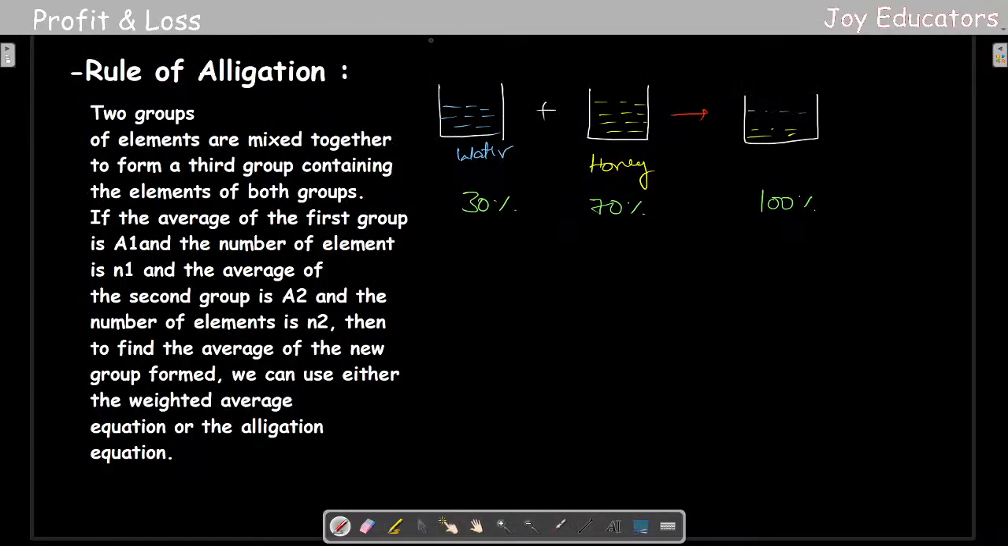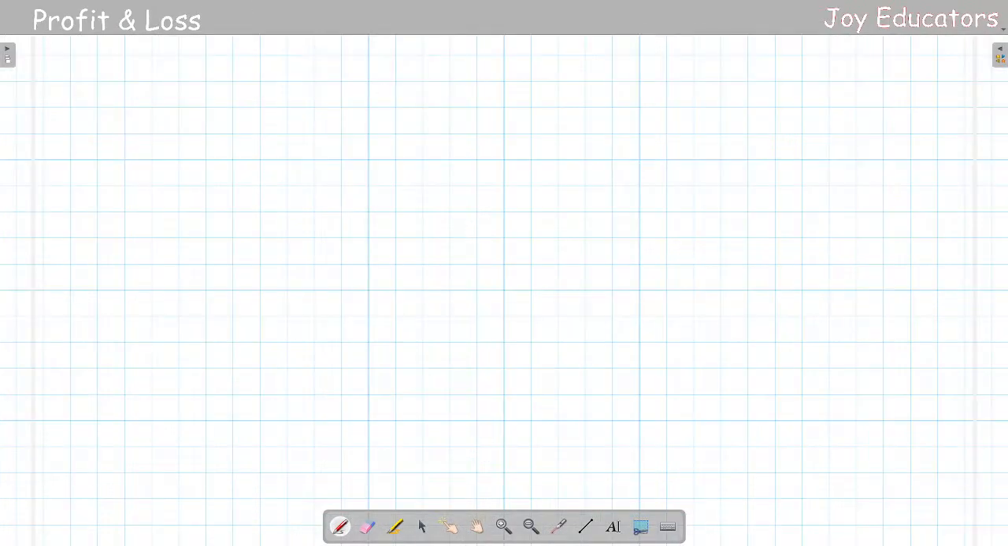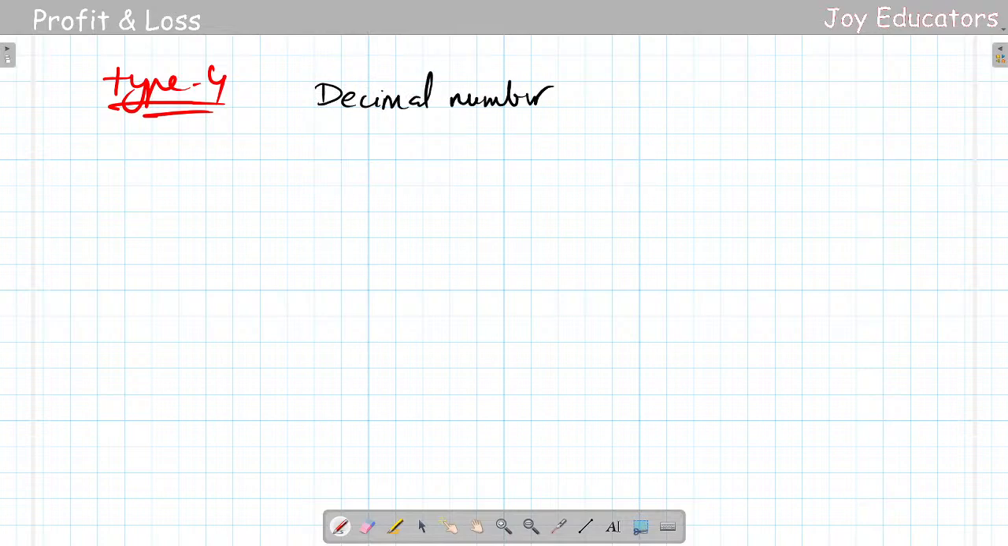Okay, let's go to the next and final thing, that is the fourth model. The final model is going to be really simple, Type 4. Type 4 is going to be really simple, guys. So here we'll just have a decimal number.